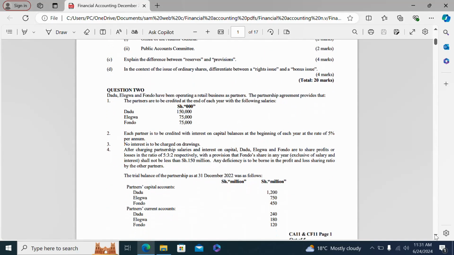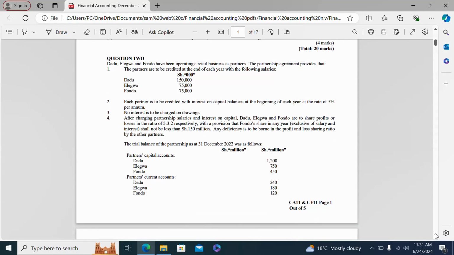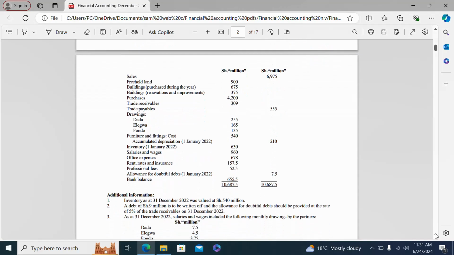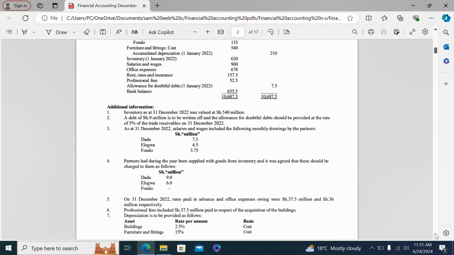We now go to question 2. It was a partnership question. Dadu, Elgao, and Fodo have been operating a small business as partners. So you have been given the following information. After going through the information, we see what the question required.